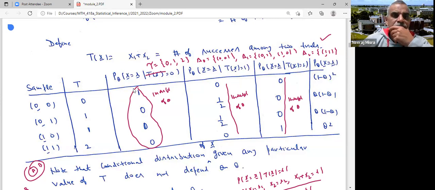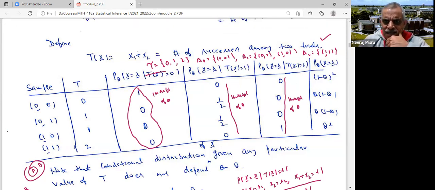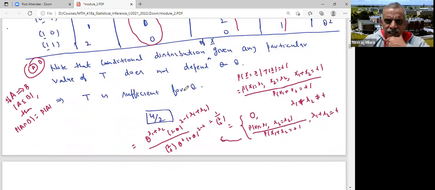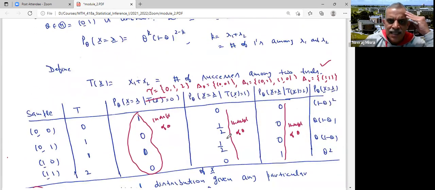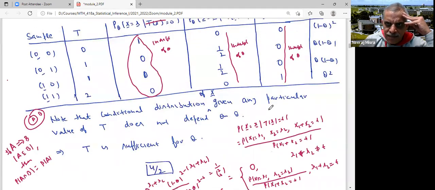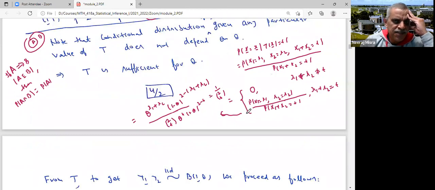So your T is sufficient. Now by the same methodology, even if you had a sample X1, X2, ..., Xn, IID binomial 1, theta, you can show that, yes, I have given you a proof, except that now you have to go from X1, X2 to X1, X2, ..., Xn. The summation of Xi is sufficient.